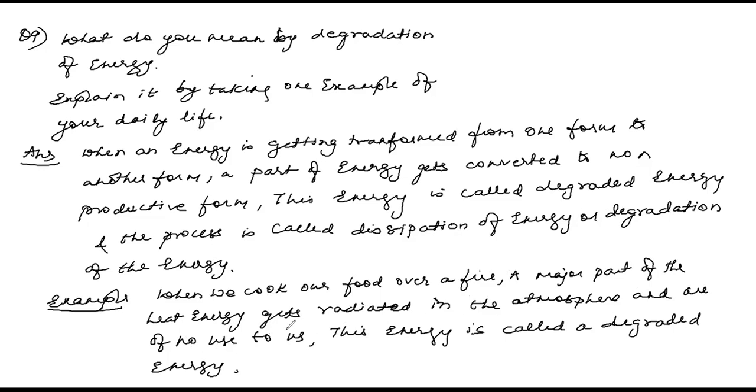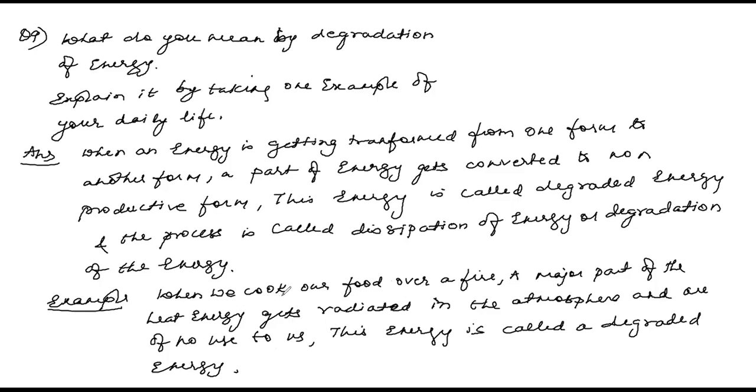Similarly, suppose we use electricity for lighting a bulb. You can see that heat energy is produced and that heat energy is getting radiated out, wasted, okay? The bulb glows, giving us light, but there is heat energy produced. That heat energy is getting wasted. We can call that a degraded form of energy, okay?